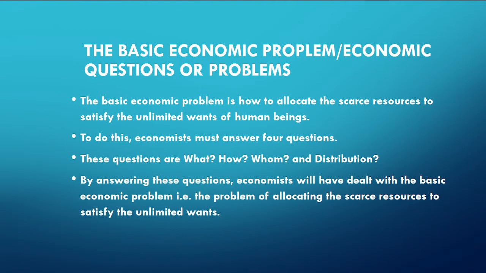By answering these questions, economists will have dealt with the basic economic problem, i.e., the problem of allocating the scarce resources to satisfy the unlimited wants of human beings. These resources, remember, are the factors of production, which we need to produce what human beings want, that is, goods and services.